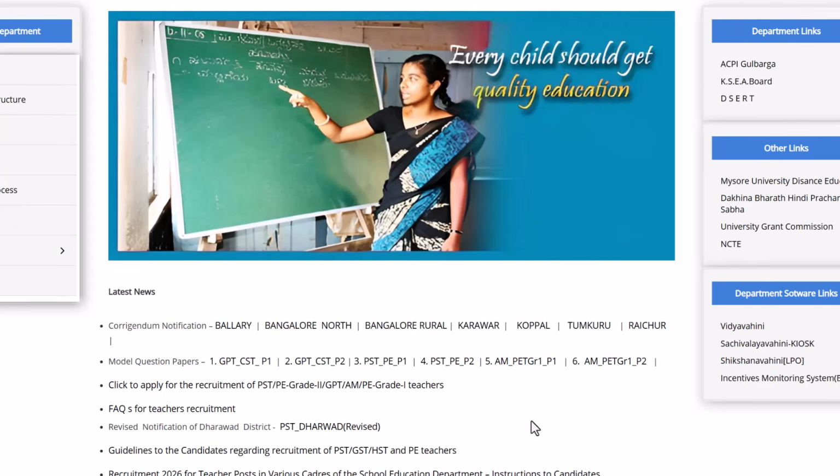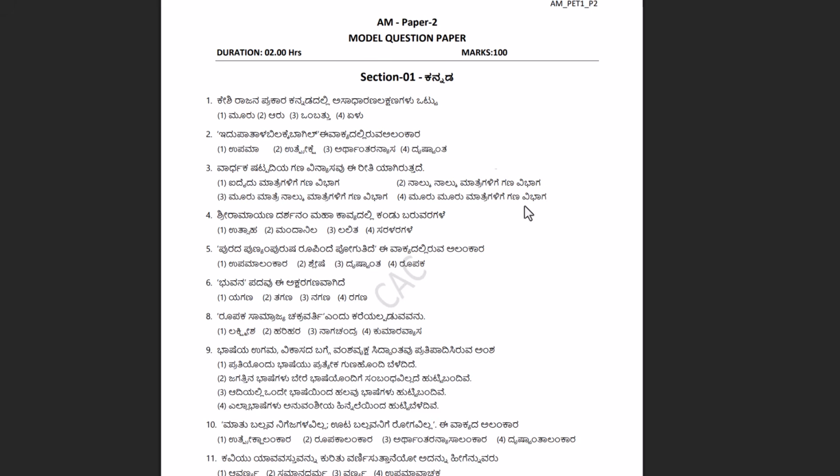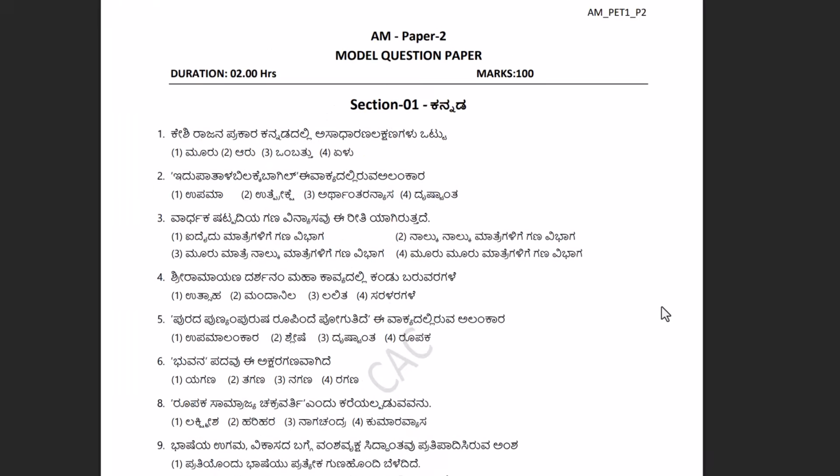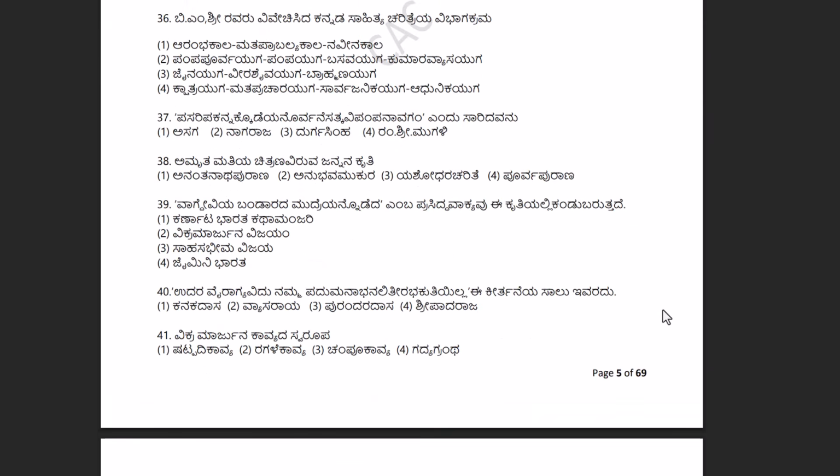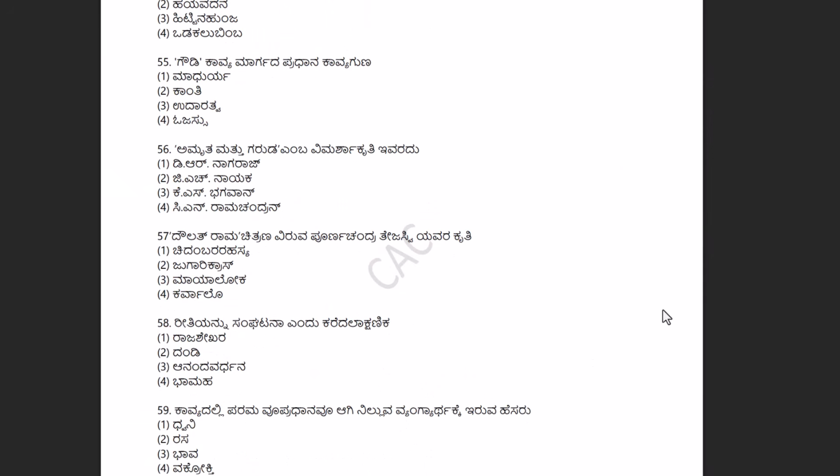Here you can see that model question papers are released for all. Here you have to go for AM, PET, GR1, P2. If you click this, then you get the model question paper for chemistry and biology. So what is the website? It is the CASL in school education website.